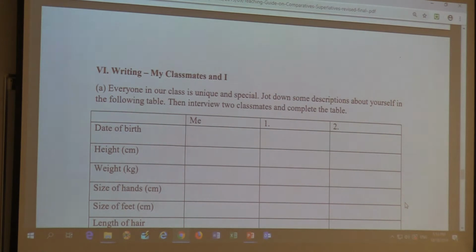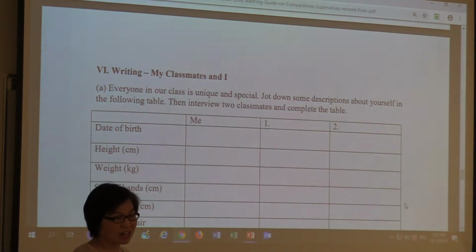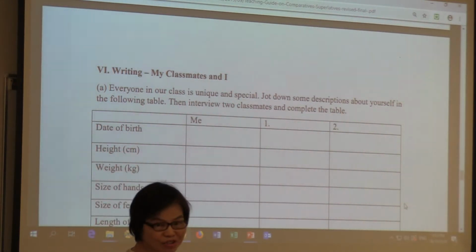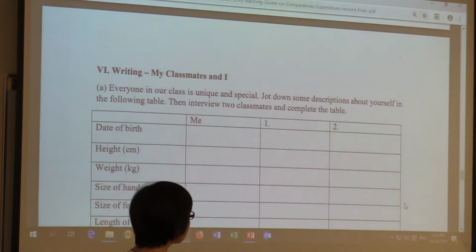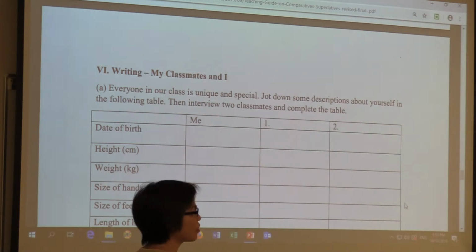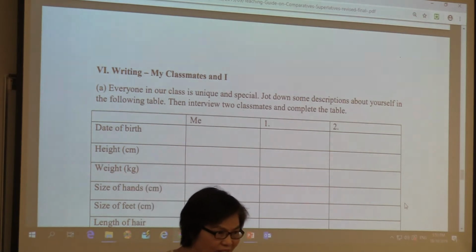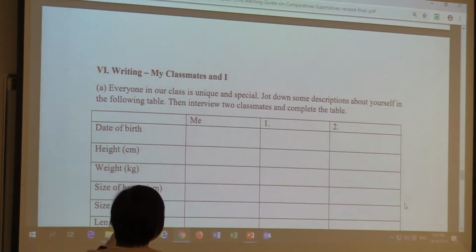And finally, we go to the production stage, writing: my classmates and I. Everyone in our class is unique, sure, all are different, and special. Jot down some descriptions about yourself first, and then interview your 2 classmates to find out their features, so you can do the comparison afterwards.